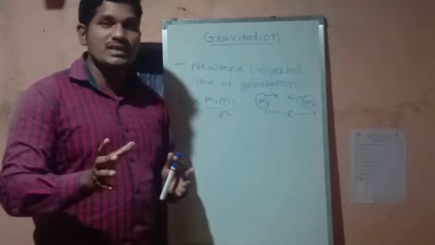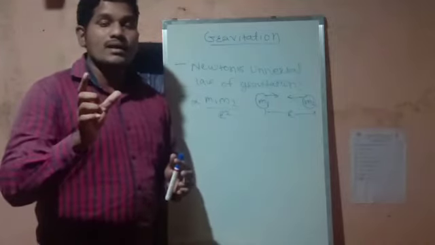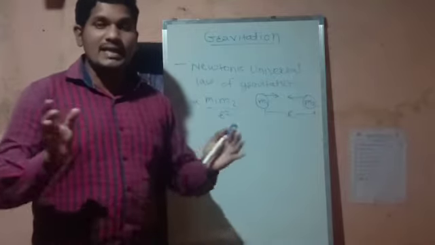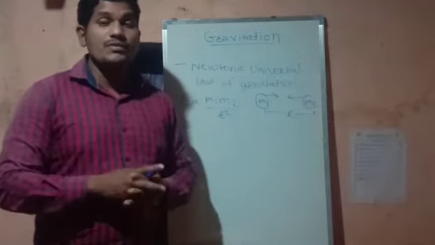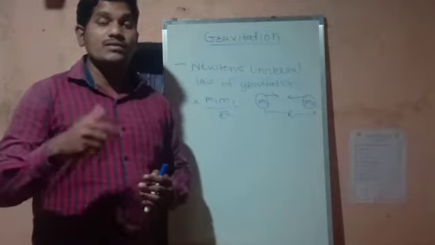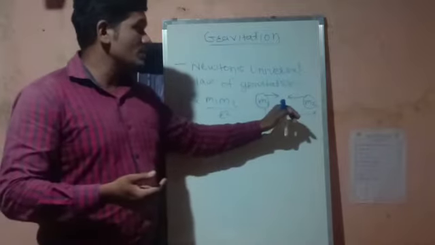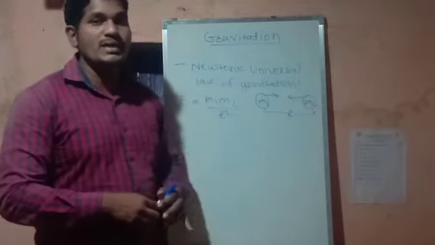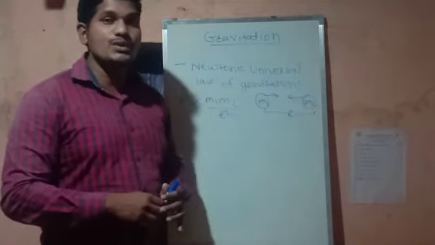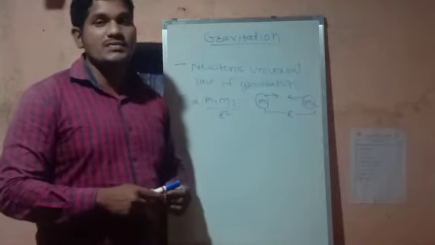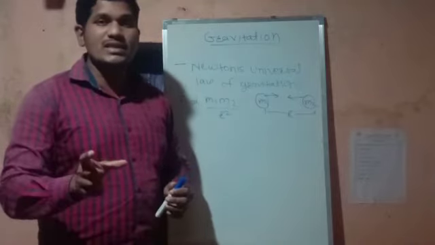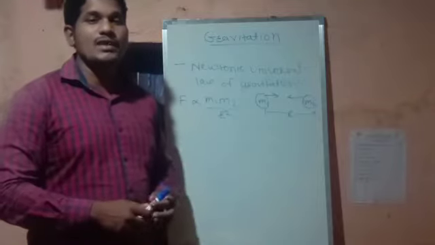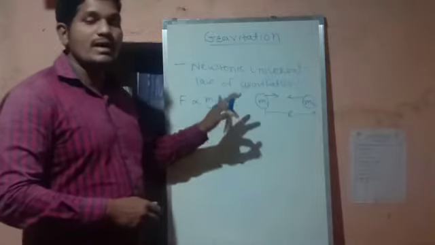The statement is: in the universe, any two masses attract each other with a force which is directly proportional to the product of their masses and inversely proportional to the square of the distance between them. This is the statement of Newton's universal law of gravitation, and that statement we have to derive here with the help of the derivation.